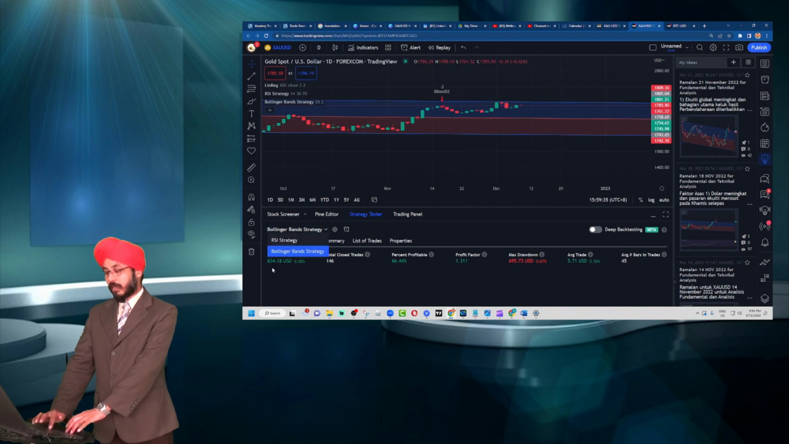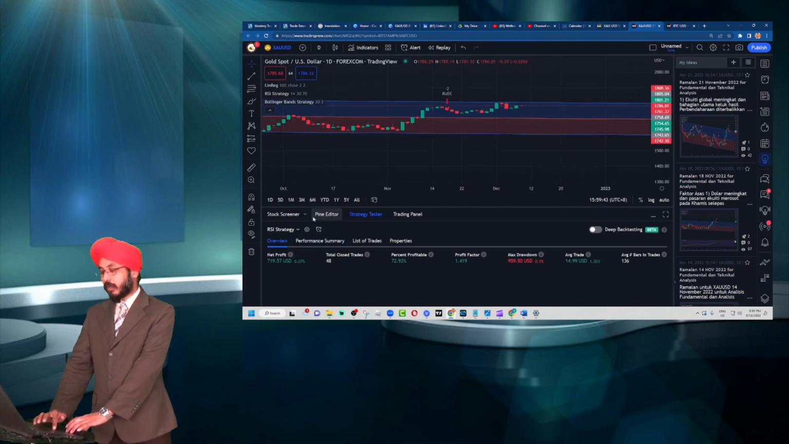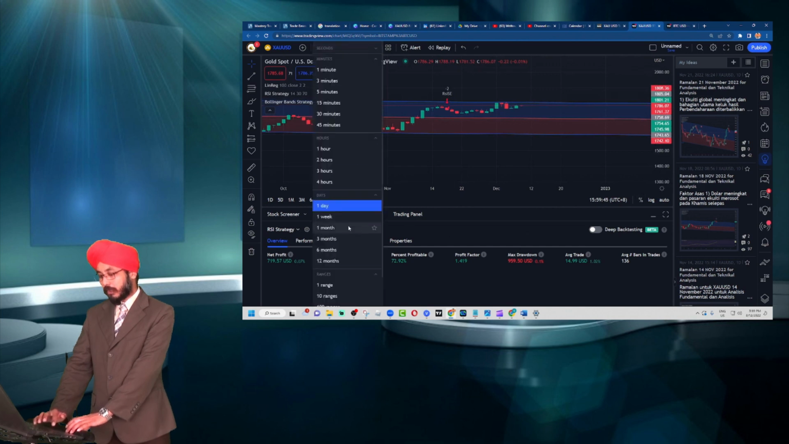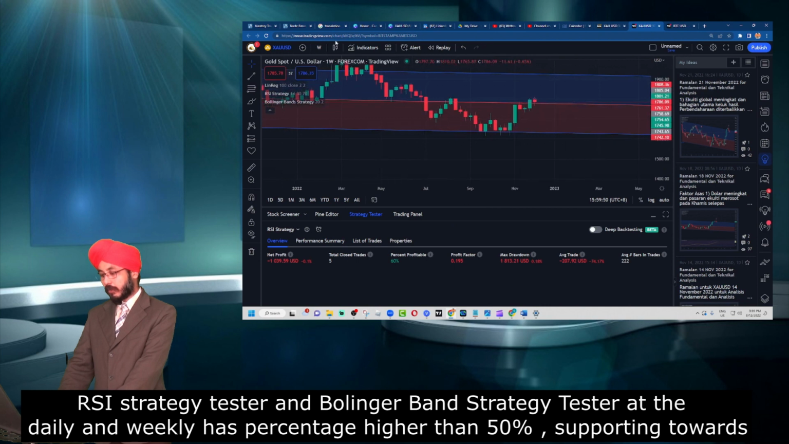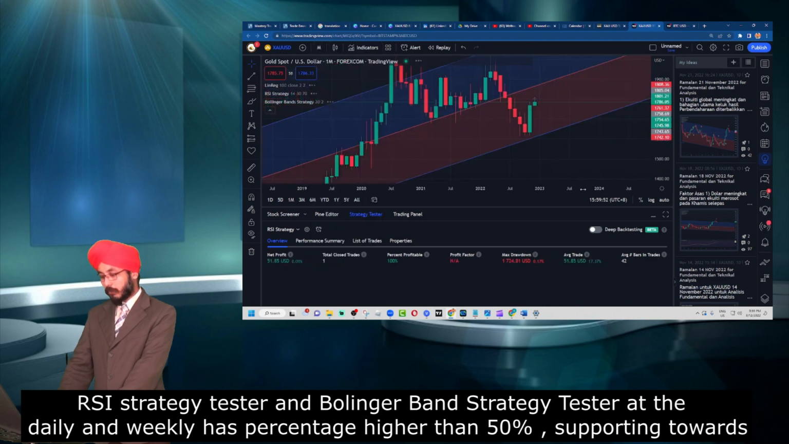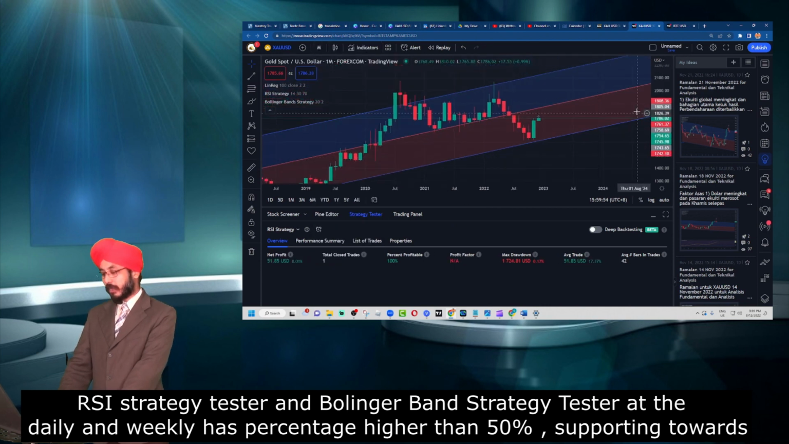So for now, as I have the RSI strategy tester and I look at the daily, I would be able to get about 66.67%. If I go to my weekly, I am able to get about 56.25%. And if I go for my monthly, I see that I have about 0%.